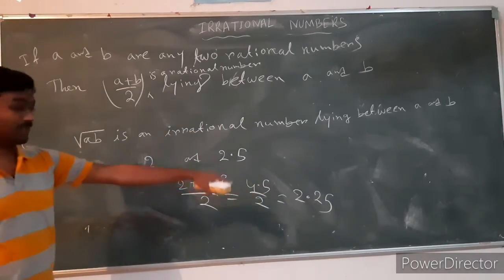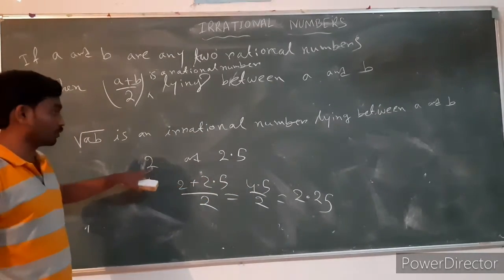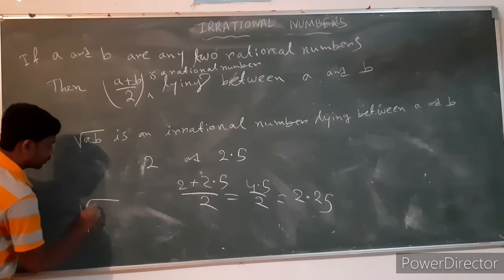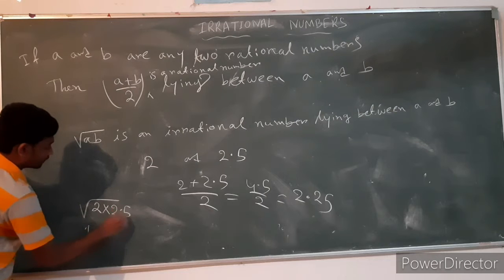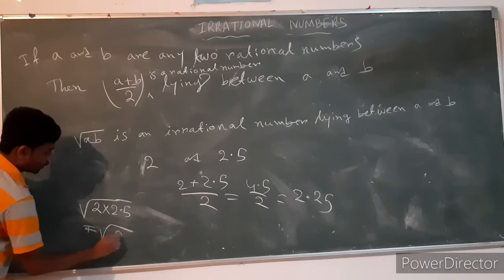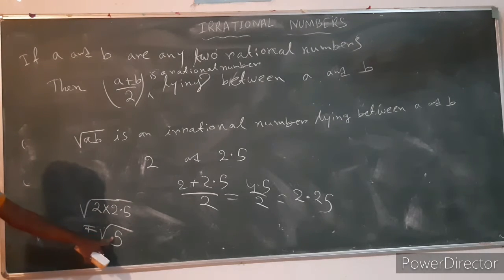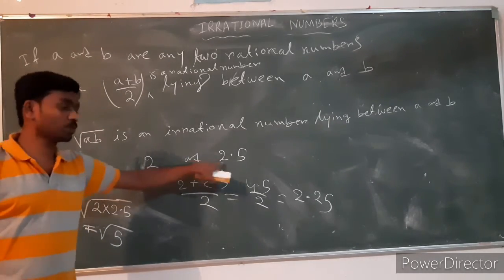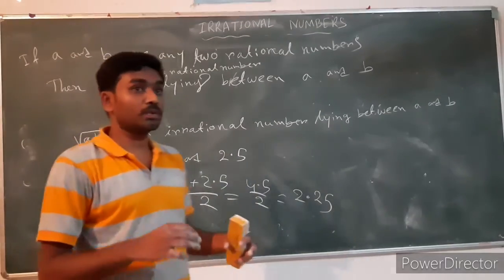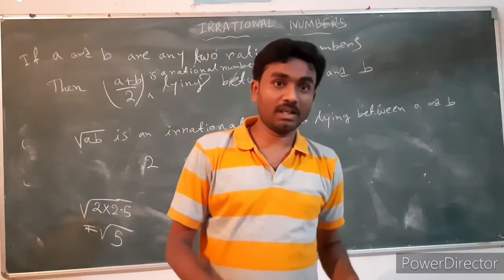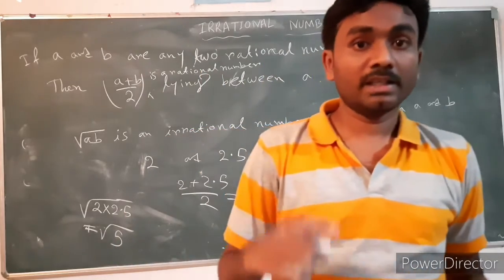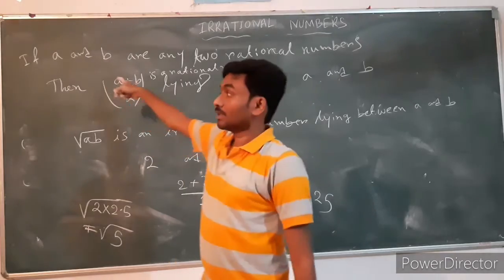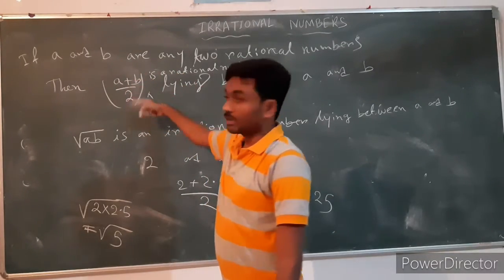So 2.25 is a rational number lying between 2 and 2.5, and under root 2 into 2.5 is equal to under root 5. So under root 5 is an irrational number lying between 2 and 2.5. So if we want to find a rational number and an irrational number between any two numbers a and b, then we have to remember these two formulas.